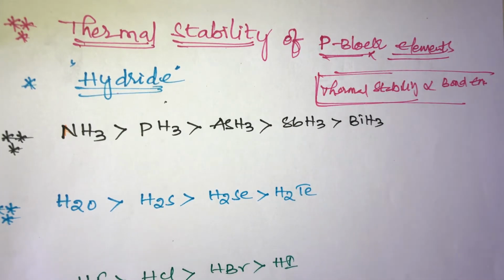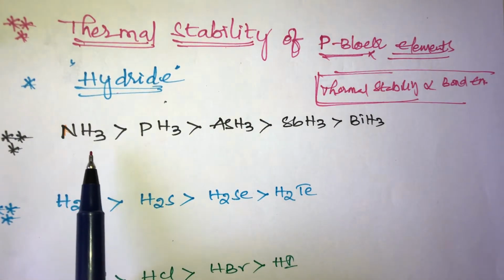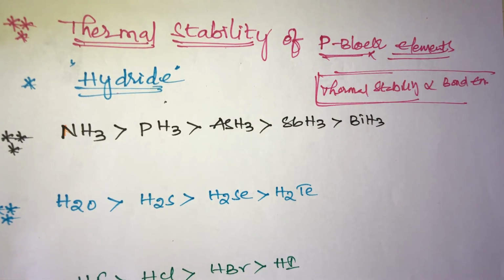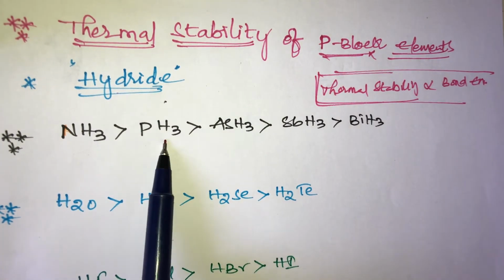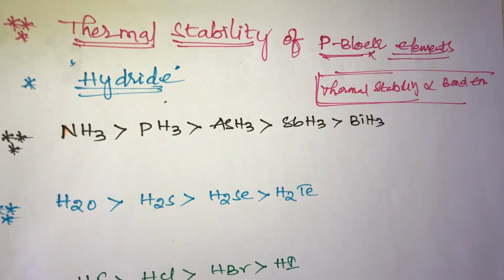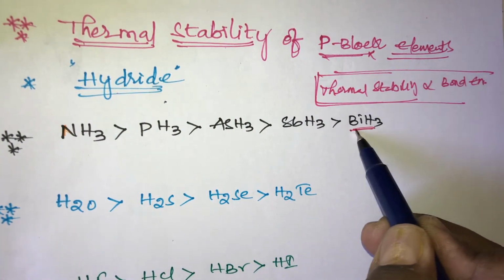So thermal stability depends on size. Small size always means more thermal stability, and thermal stability is directly proportional to the bond energy. In a small molecule the bond cannot break easily, so thermal stability is more in ammonia. This is the order: the highest thermal stability is ammonia, the least is bismuthine.